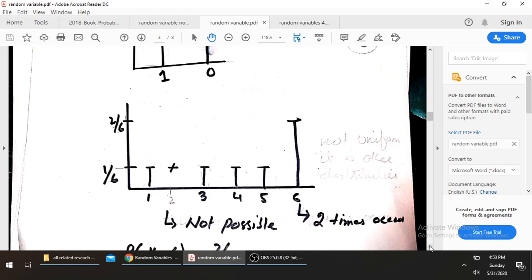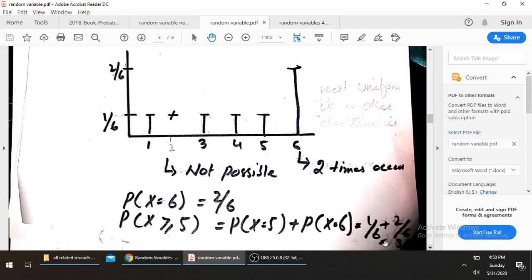So from this sample space, we can generate two random variables. The one is X equal to 6 with probability 2 by 6, and the other is another random variable showing X greater than or equal to 5. So this is equal to the probability of X is 5 plus the probability of X is 6. Writing down both probabilities and summing up, we get the answer 3 by 6.